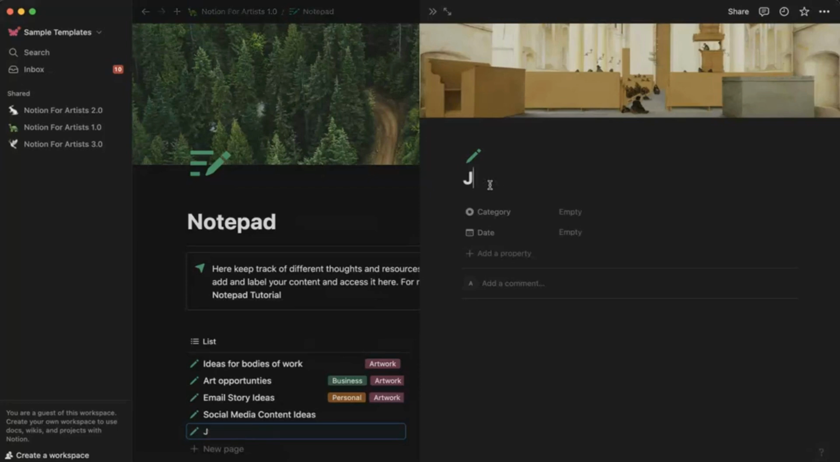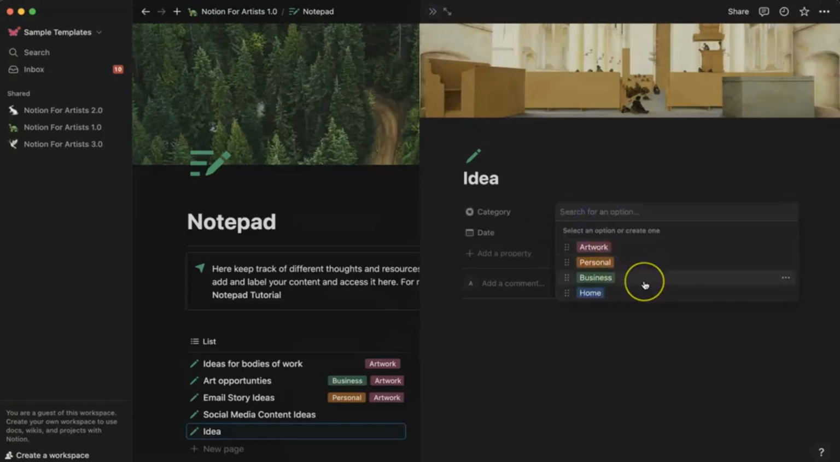Say, is this kind of a journal? Is this an idea for something? Like bodies of work, art opportunities, social media content, and then put a category. Is this artwork, personal, business, home? If it's one of these categories, great. If not, you can always add your own.